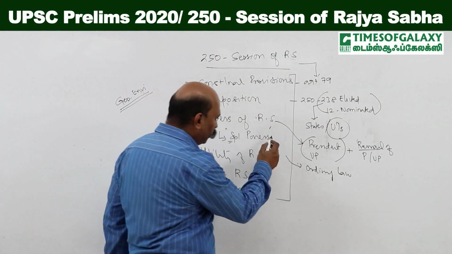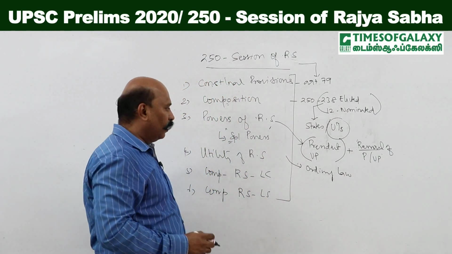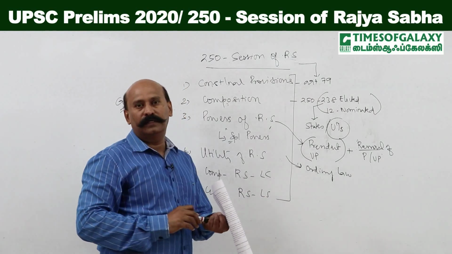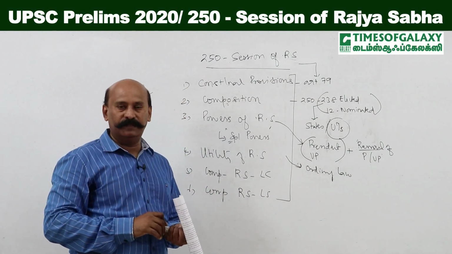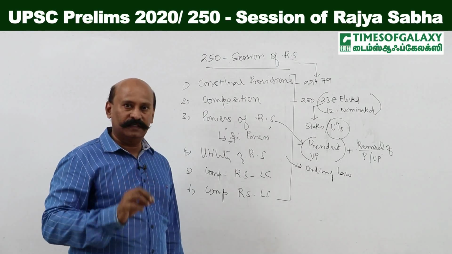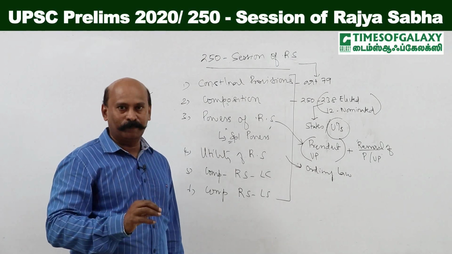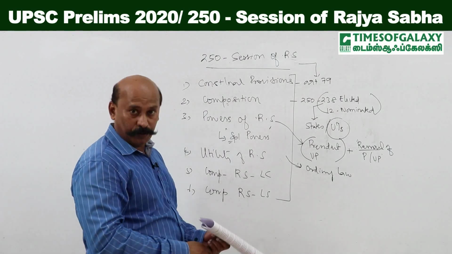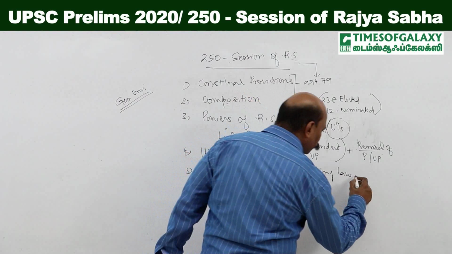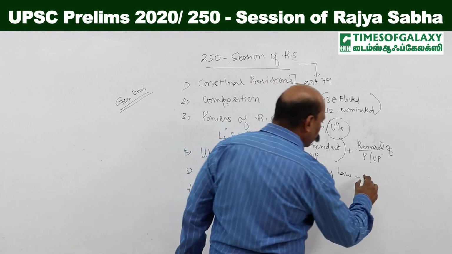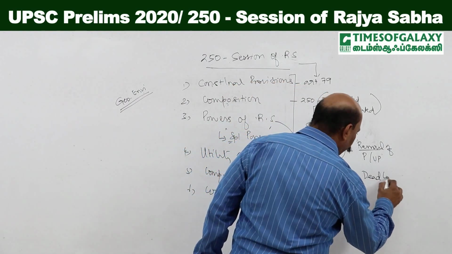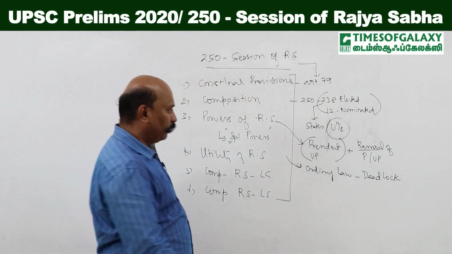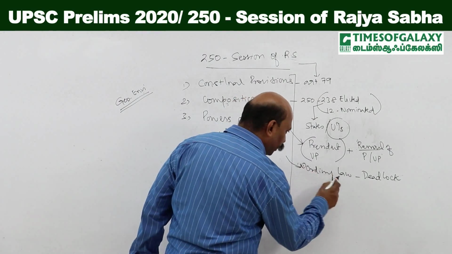Fine, let us continue with the powers of Rajya Sabha. As I was telling you, when it comes to ordinary law, Rajya Sabha and Lok Sabha enjoy equal powers. Unless both Rajya Sabha and Lok Sabha pass the bills, the bill cannot become a law. And more important, when it comes to ordinary law, please do understand the concept of deadlock between the two houses.